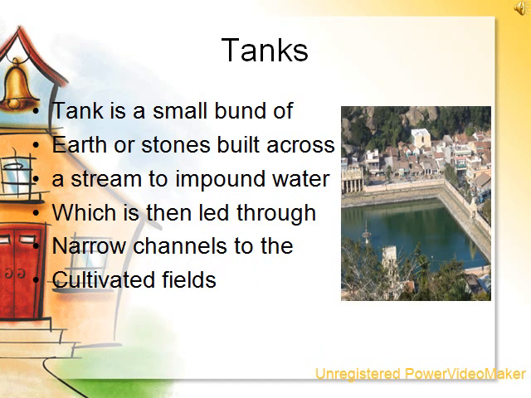Tanks. A tank refers to a small bund of earth or stones built across a stream to impound water, which is then led through narrow channels to the cultivated fields. Tanks constitute a special feature of irrigation in the Deccan because of the following reasons.